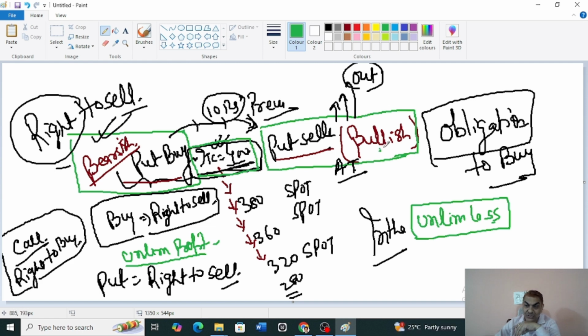Here the put seller was bullish, but market came down as per the put buyer, and so he will have nothing but unlimited loss.